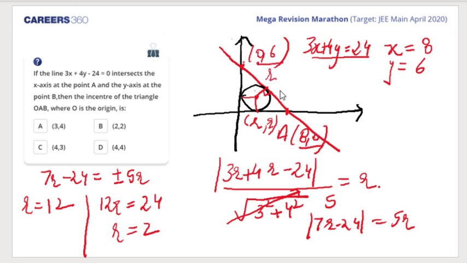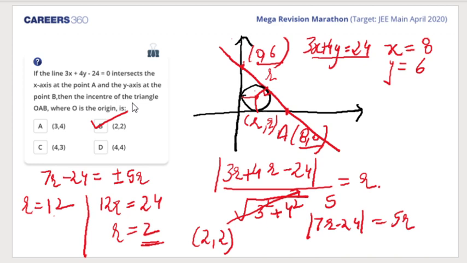Now, you may be wondering why we actually named it at 80 and 06. That was required because if R is 12, then the point would lie somewhere outside this line, so it cannot be the center of this circle. So R is equal to 2 would be the point which would be considered. So what would be the center? 2, 2. Am I right?